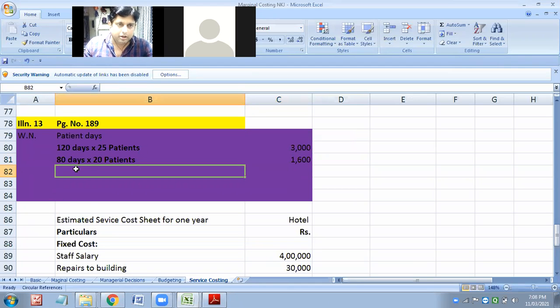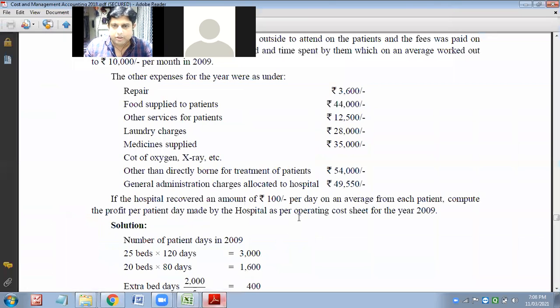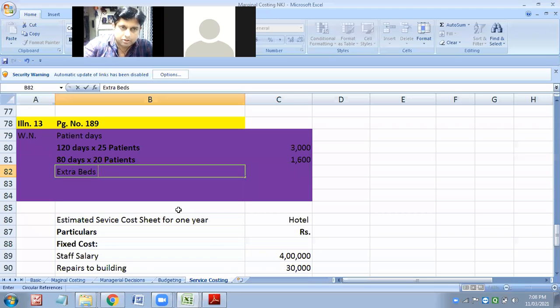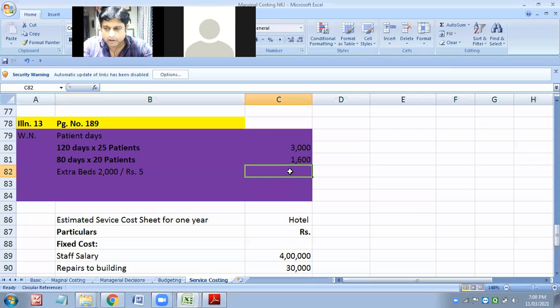And for extra bed, 5 rupees they have given. How much have we collected? We have collected 2,000 rupees, 5 each. So 2,000 divided by 5 will be patient days. 400.